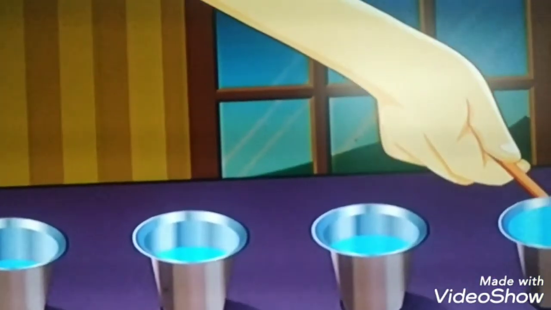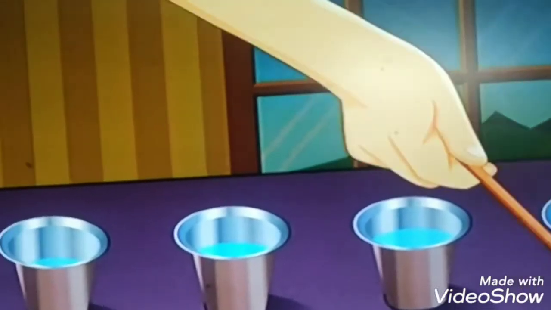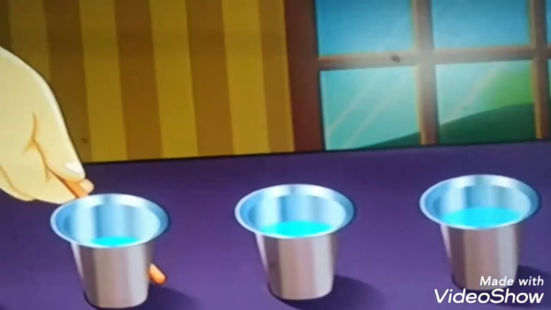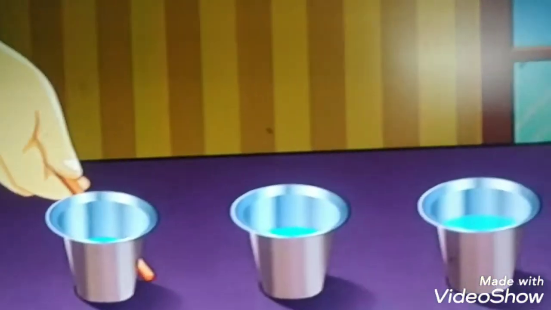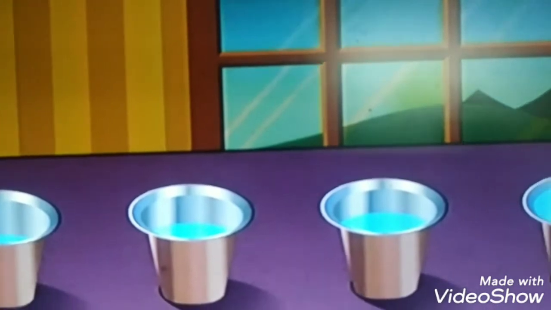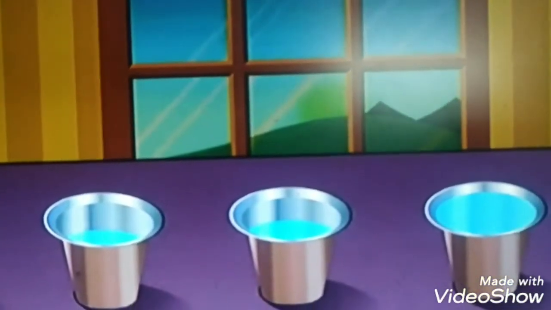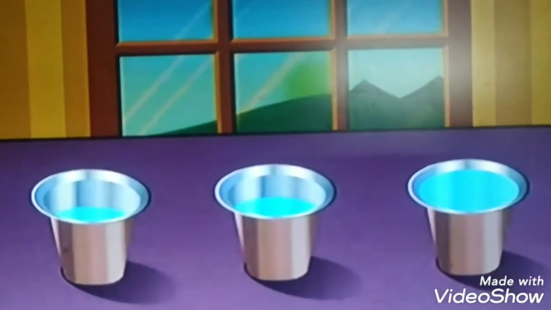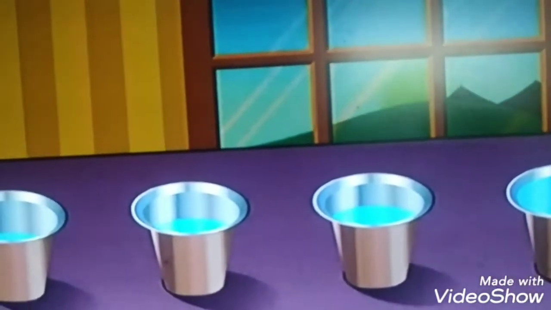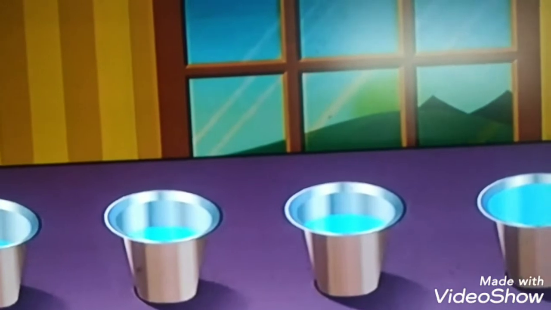We learned that small vibrations are made when we strike the glass. This creates sound waves which travel through the water. So glasses filled with water up to different heights produce different sounds based on the amount of air gap present in the glass.